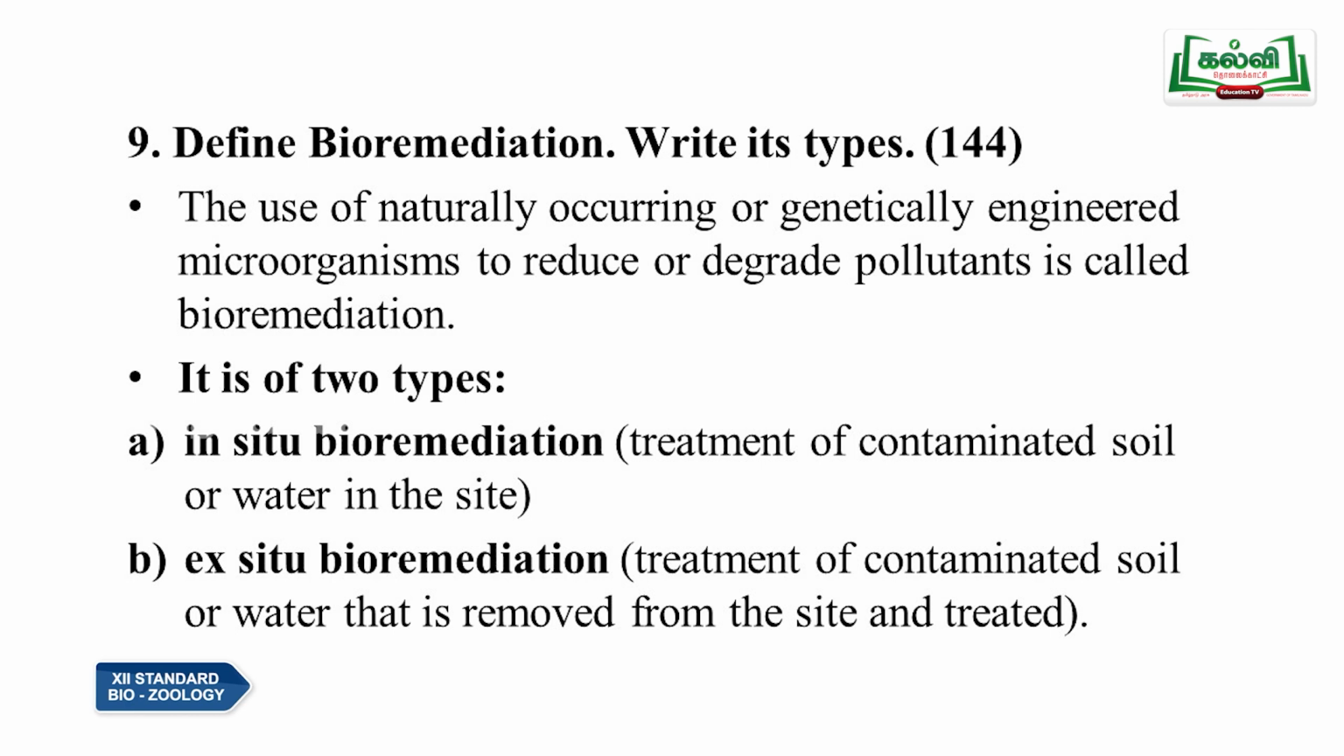Then the ninth one: define bioremediation and write its types. It is on page number 144. The use of naturally occurring or genetically engineered microorganisms to reduce or degrade pollutants is called bioremediation. Bioremediation means changing a spoiled environment into a normal environment. It uses naturally occurring or genetically engineered microorganisms. Sometimes some microorganisms naturally degrade the molecules present in the environment.